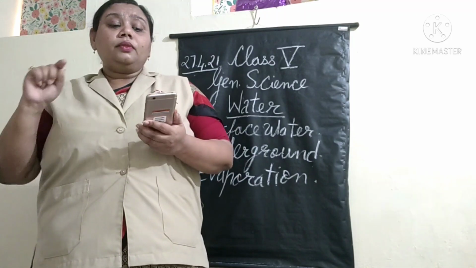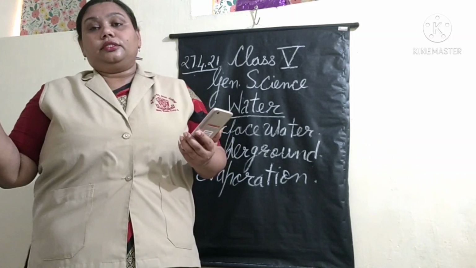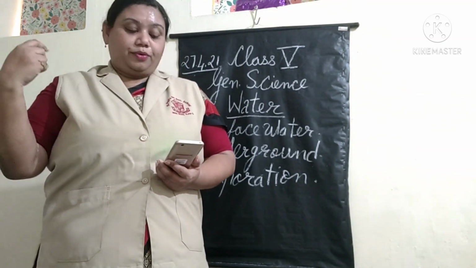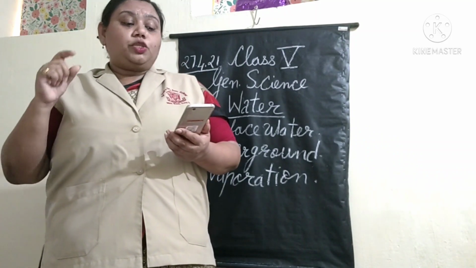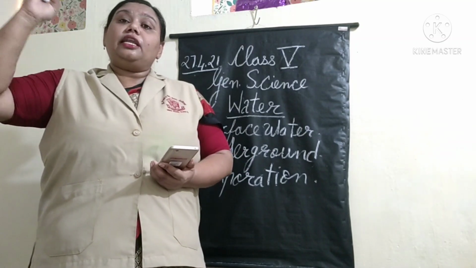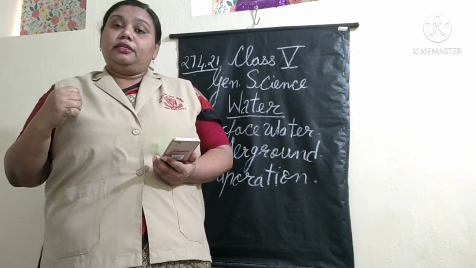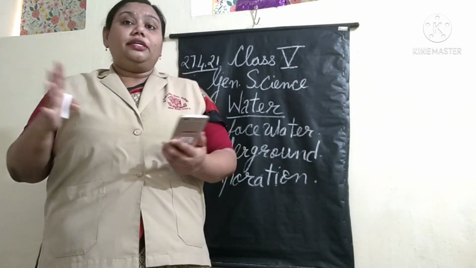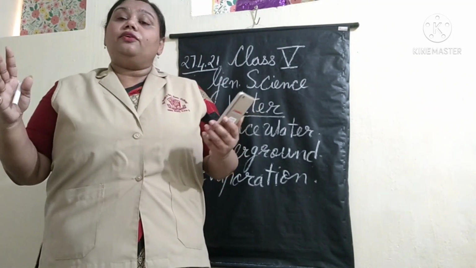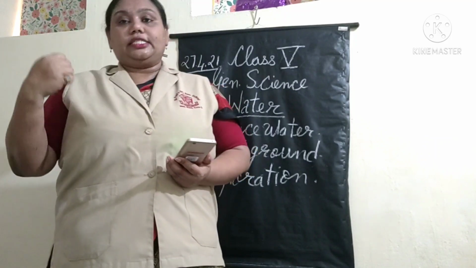Water evaporates quickly when it is hot. Whenever it is very hot, what will happen? The water evaporates. Water evaporates quickly on a dry sunny day. If it is cloudy, or if it has just rained, it is not a dry day. So on a day when it is dry, the water will evaporate faster.